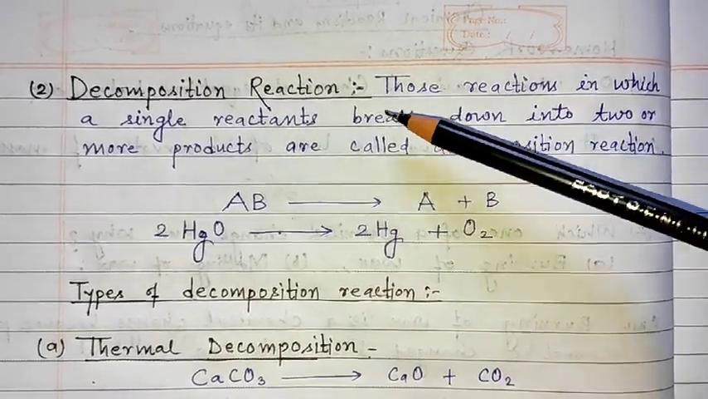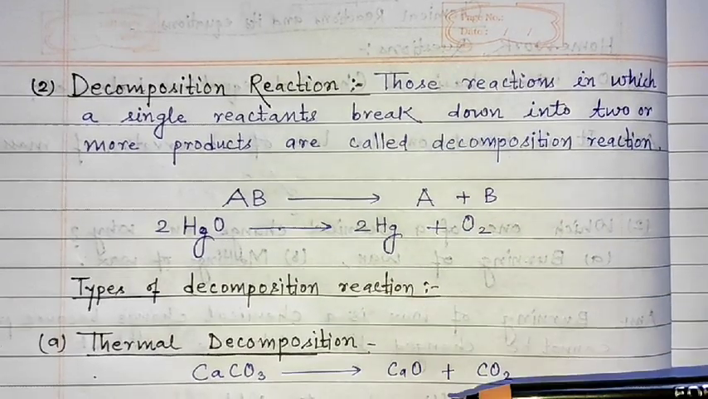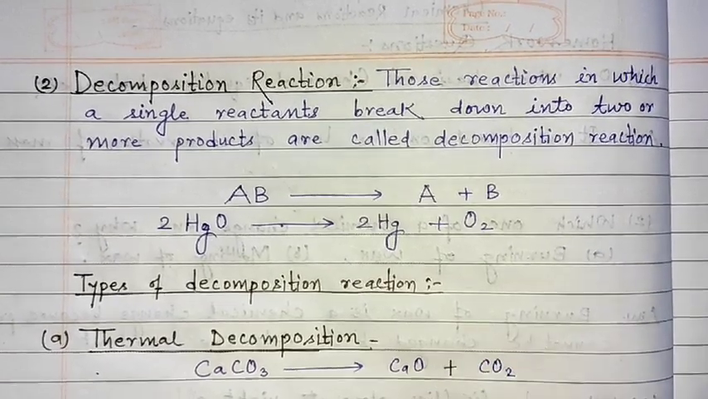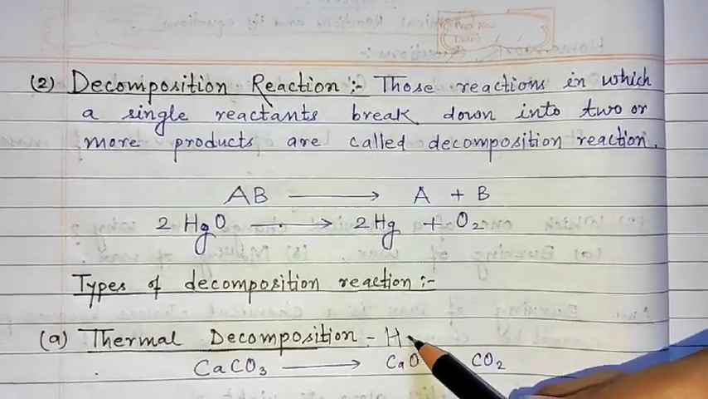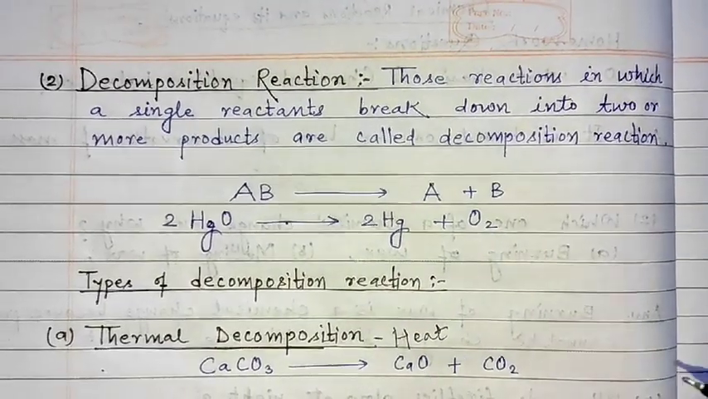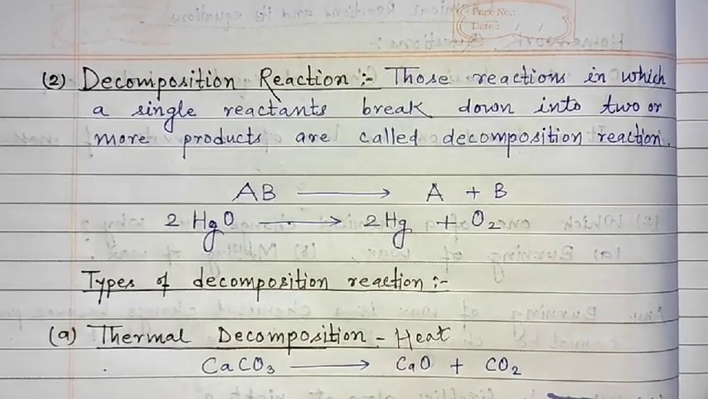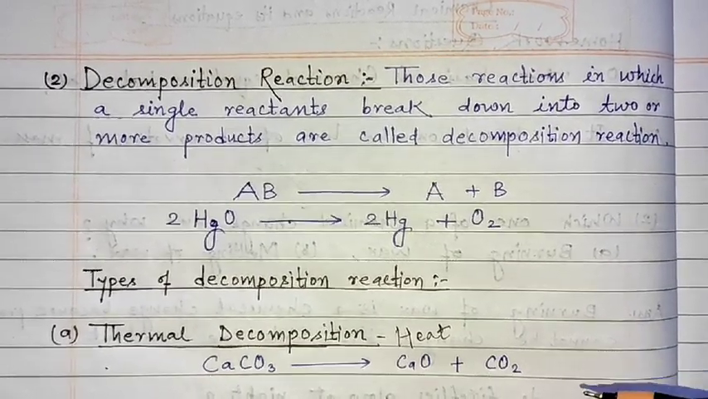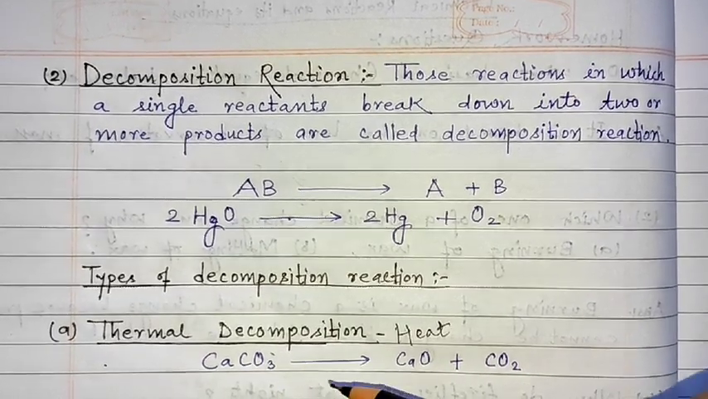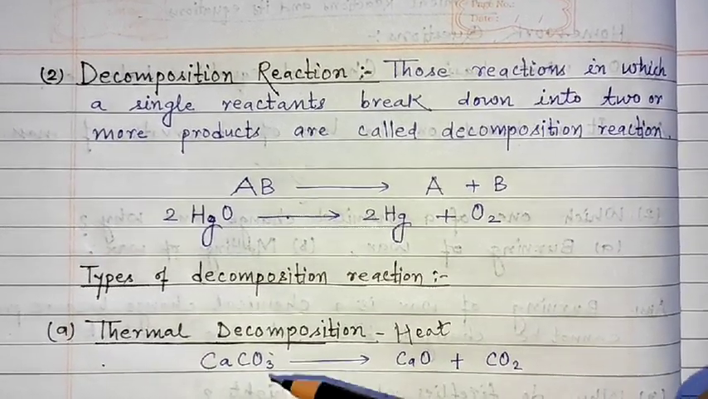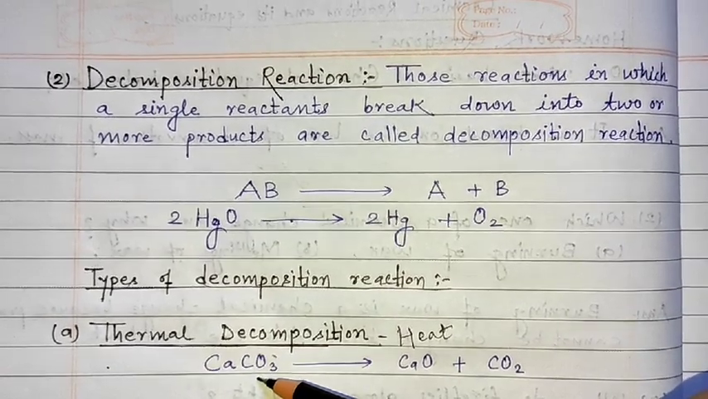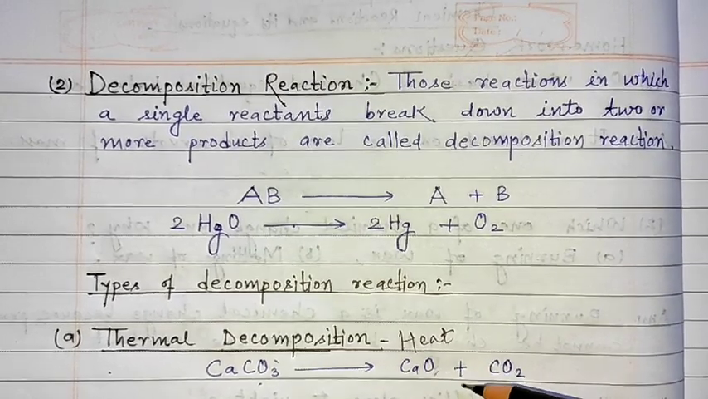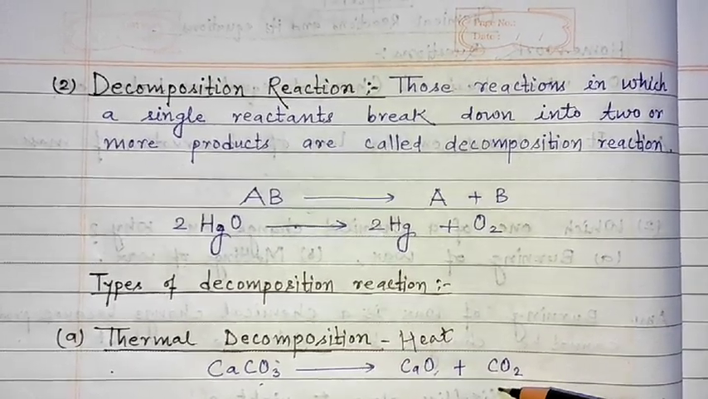Okay, and this decomposition reaction can be of three types. The first one is thermal decomposition. Thermal means heat. In the presence of heat, whenever a single reactant breaks into two or more products, it is called a thermal decomposition reaction. We can take the example of calcium carbonate, which is broken down into CaO plus CO2, carbon dioxide.